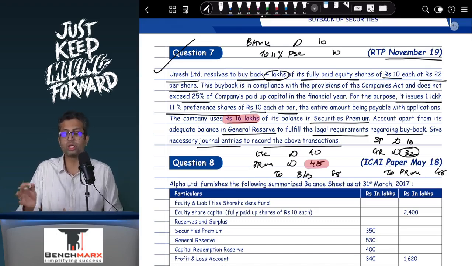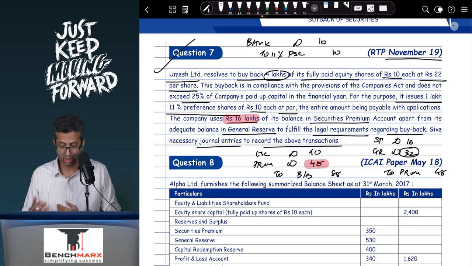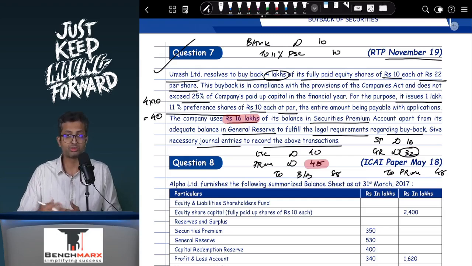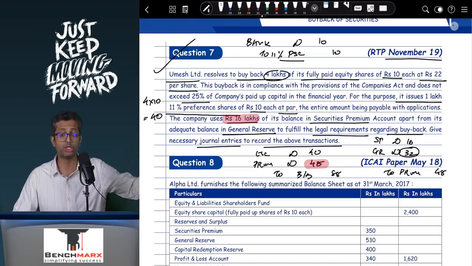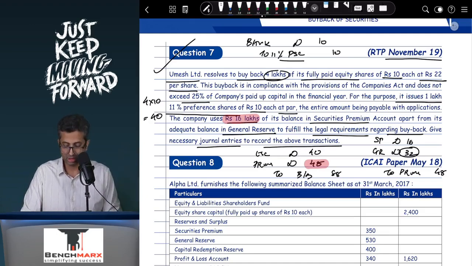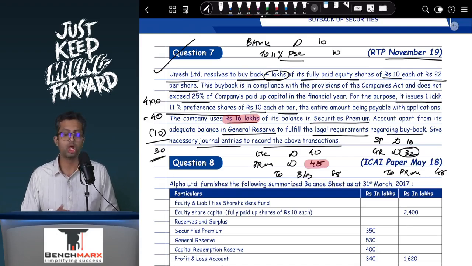Now you need to create a CRR. However, a student typically says CRR is created if 4 lakh shares are bought back, 4 lakh shares into 10, that is equal to 40. So CRR should be created for 40. However, is there any preference share to be issued? Yes. And hence your CRR to be created will be the equity shares bought back face value minus the face value of preference shares. So this is 4 into 10, that is 40, minus 10 of new preference shares face value issued, and hence 30 will be transferred to the CRR.